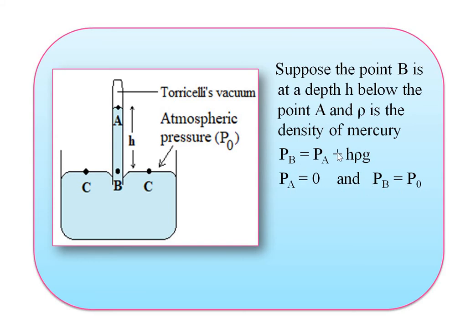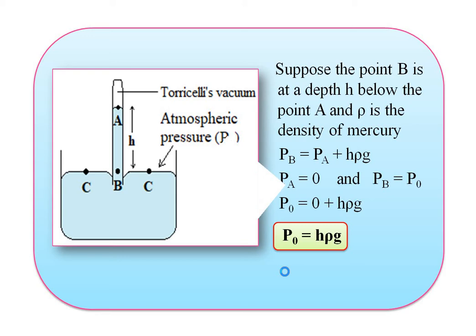So putting the values in this equation, we get P0 = 0 + H rho g. So we get the final equation: atmospheric pressure P0 = H rho g. This is the mercury barometer.